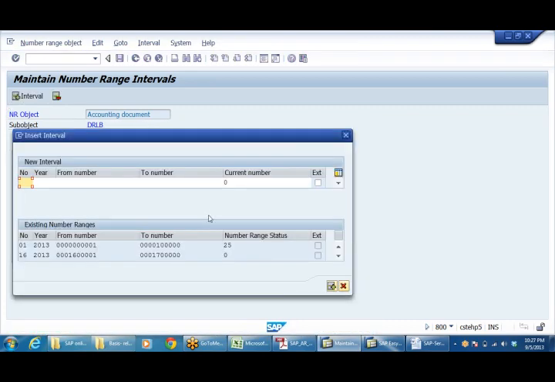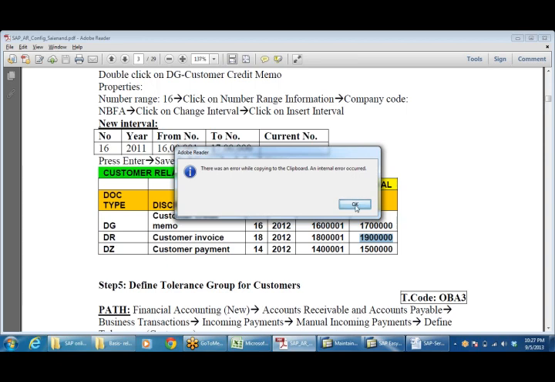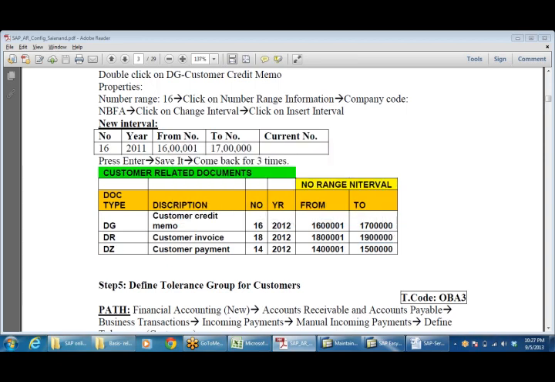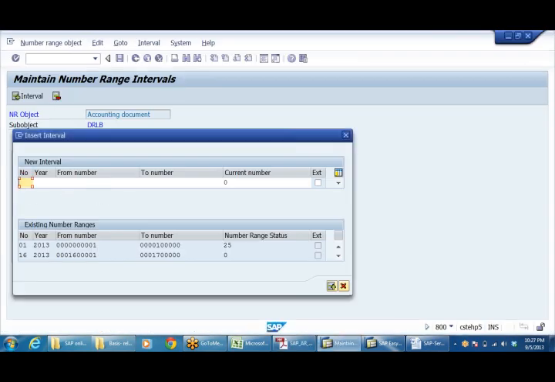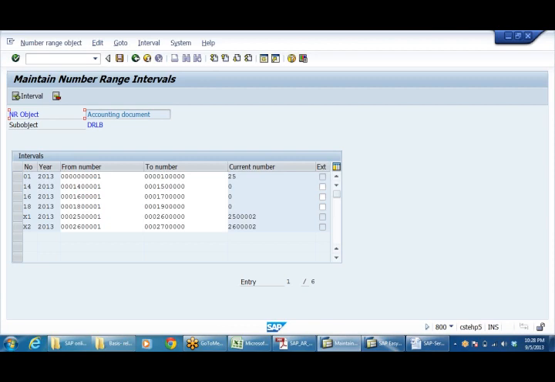Similarly, the third one is DZ, 14. The system will ask for 14 only. That's why I'm giving 14 here. Year 2013, from number range 14 lakhs 1. There is no hard and fast rule. You don't have to give it only like this. I'm just giving it like this, nothing more than that. To 15 lakhs. I'm giving some logical number range.